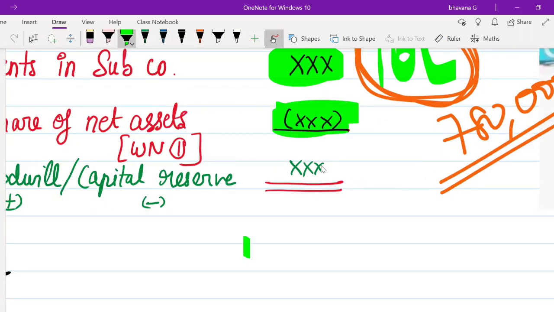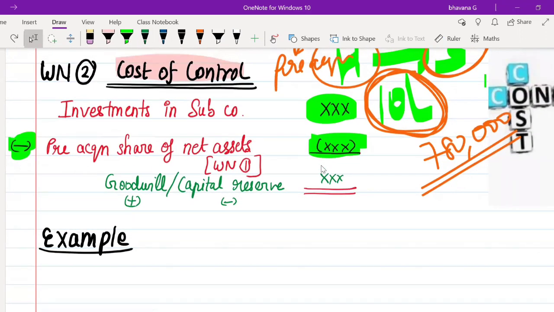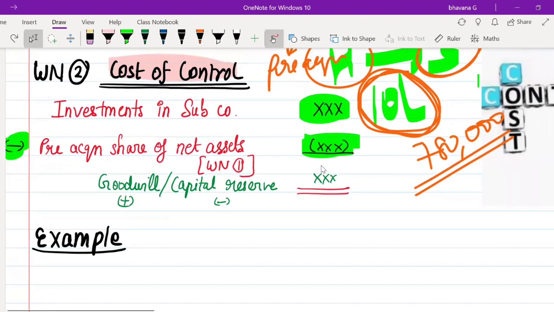Here you write 7,80,000. Then when you reduce this from the investments, you will get some amount here. If this amount is positive, that means it is goodwill. If the amount is negative, that means it is capital reserve. So this alone you have to remember, and this is your working notes. Investment in subsidiary company will directly be given in your question. Then pre-acquisition share of net assets you can get from working note number 1. So if you get these two, you will get your goodwill and your capital reserve. This is how you find out your goodwill and capital reserve.